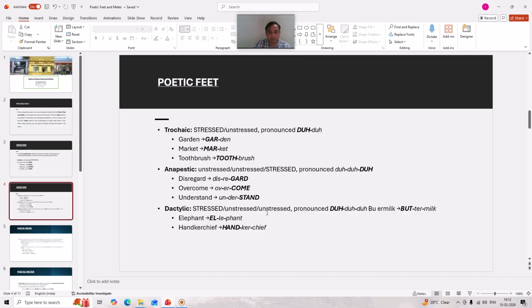For example, buttermilk. But is the stressed syllable. Ter and milk are both unstressed syllables. In the same way, elephant.